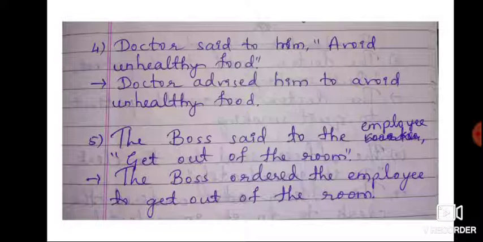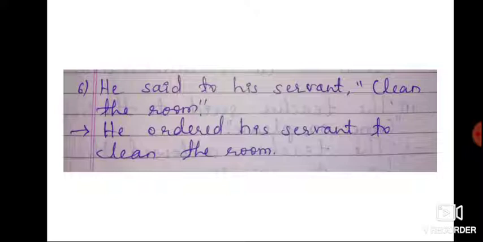Doctor said to him, avoid unhealthy food. So what does the sentence become? Doctor advised him to avoid unhealthy food. The boss said to the employee, get out of the room. The boss ordered the employee to get out of the room. He said to his servant, clean the room. He ordered his servant to clean the room.